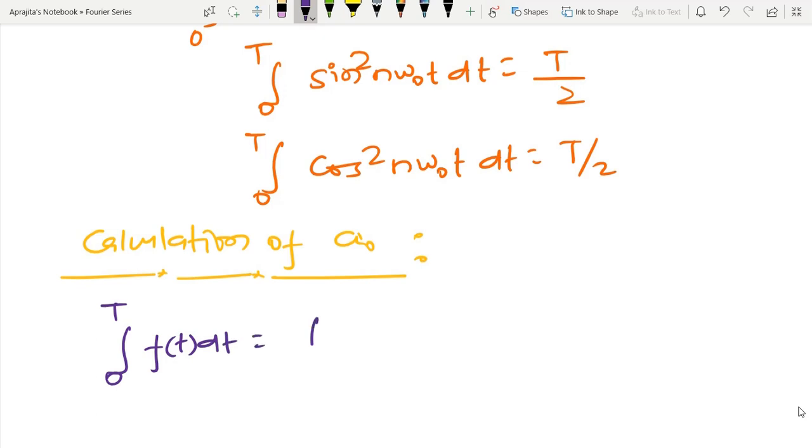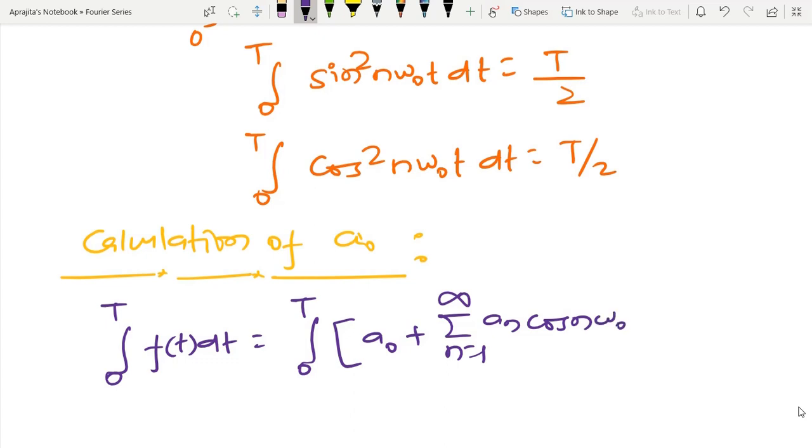So this I can also write like this: a0 plus summation n equal to 1 to infinity of an cos n omega 0 t plus bn sin n omega 0 t, into dt. And from the above property, it is clear that